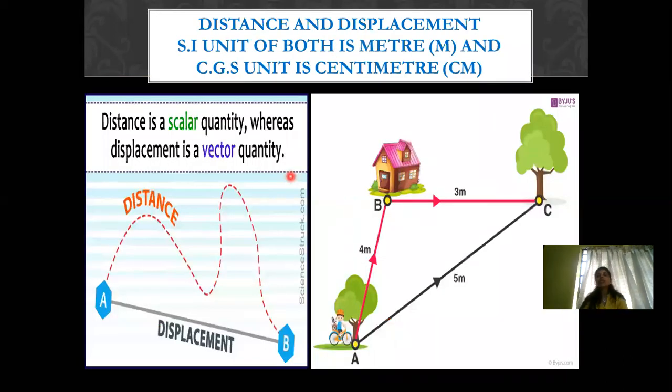Now, the next particular topic that you have to understand is distance and displacement. What is distance and what is displacement?